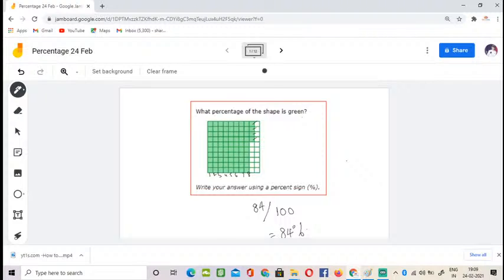So what does percent mean? Percent means parts out of 100. Out of 100, how many parts? So 84 parts here. So it is 84 by 100, which is 84 percent. I hope it is clear.